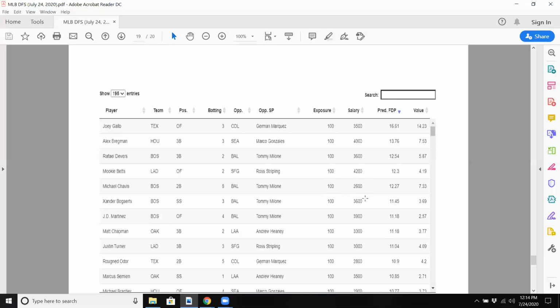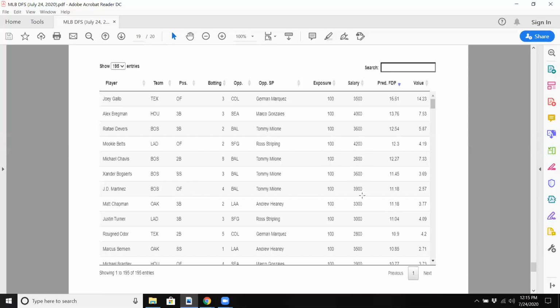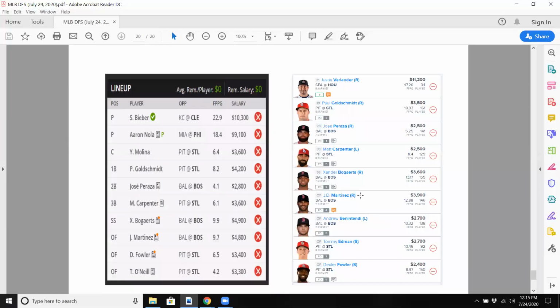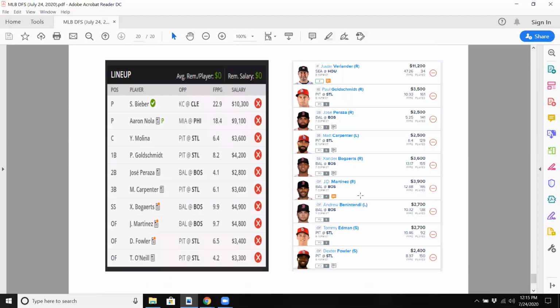And pretty good prices. These are all FanDuel prices, mind you. If we take a look at some lineups I prepared, so you can make this work. The left is DraftKings, right's FanDuel. So on the left, we have Bieber and Nola, the 2 highest priced pitchers. Usually that means you would go cheap on offense, but not necessarily. We have Bogaerts, we have Martinez. Of course, we have Peraza, one of the cheap Boston players. We'll see if he gets a start. If not, then we'll have to go back to the drawing board. Maybe drop down to Chris Paddock for pitching, or maybe find someone cheaper for Boston or St. Louis. But the St. Louis stack is a good one.